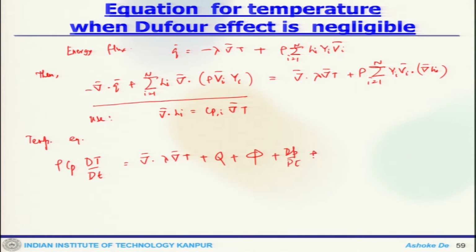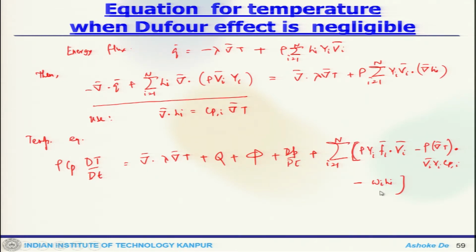plus dp/dt plus summation of rho Yi fi dot Vi minus rho del T dot product with summation of Yi Vi Cpi, minus this, this is what it is.